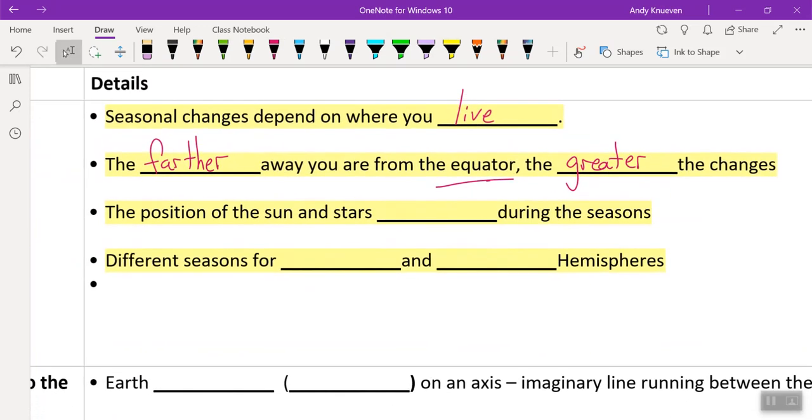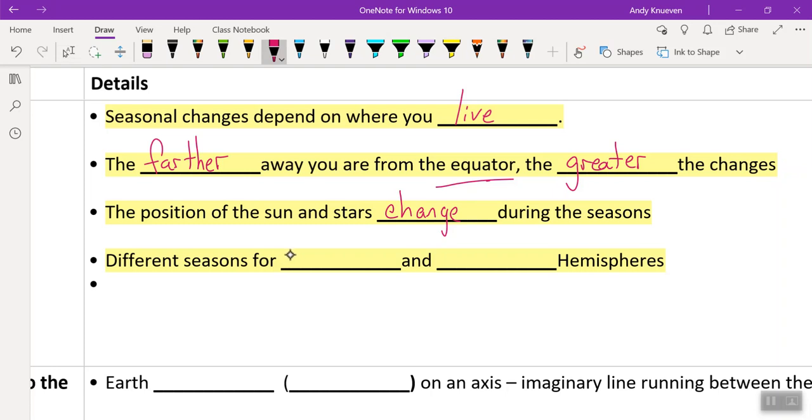Now, the position of the sun and the stars. If you've ever looked out at the night sky like here in October, it's one image of our night sky of where the stars are located. But if you were to look at that later on in March or April, you'll notice that those stars are not in the same place. And so we'll notice how they change during the seasons. We'll talk about that during this unit.